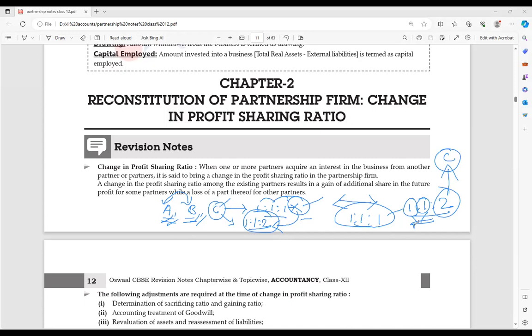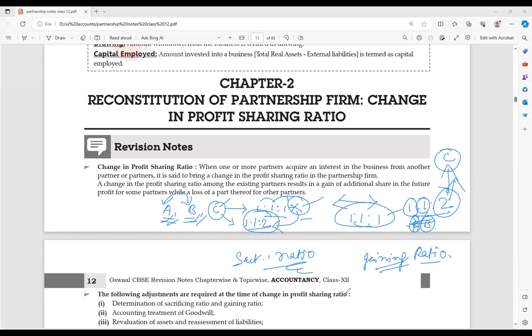The profit sharing ratio increases for C, so for C it is the gaining ratio. For A and B it is the sacrificing ratio. Correct or not?